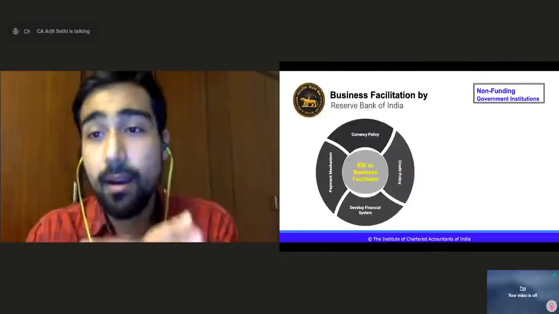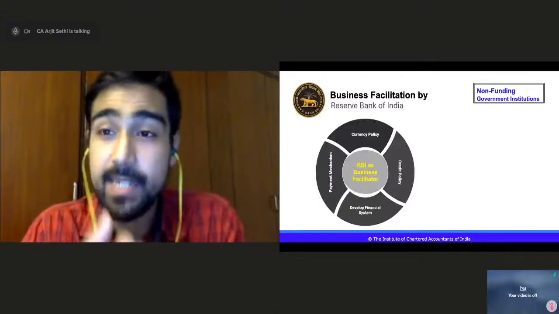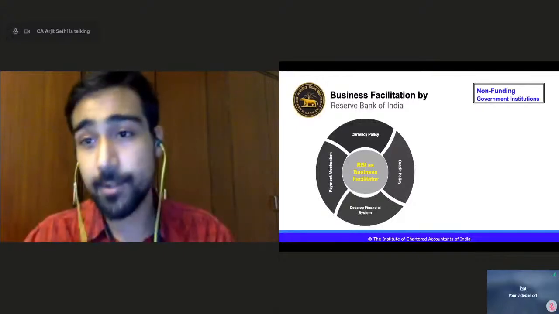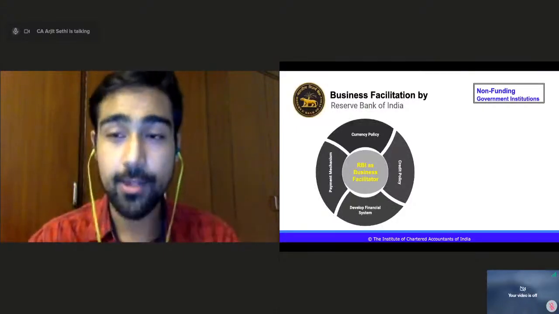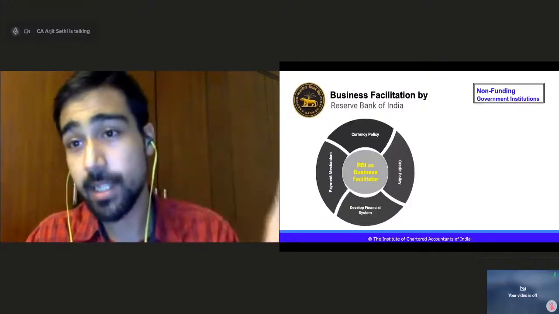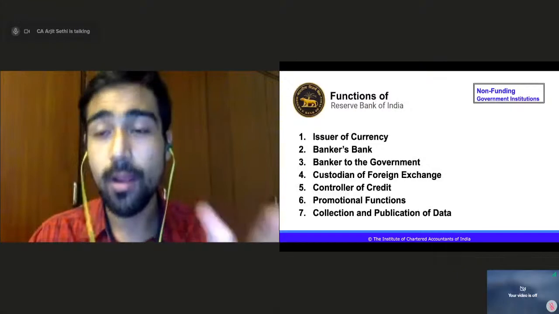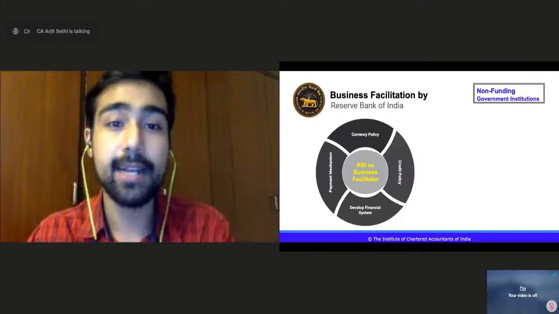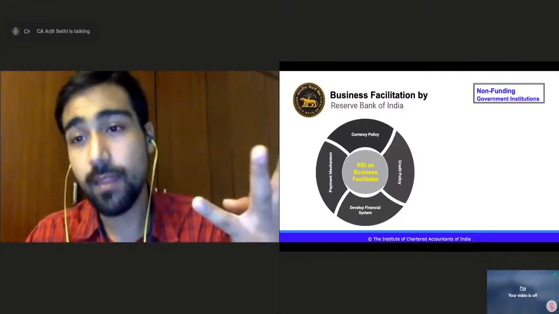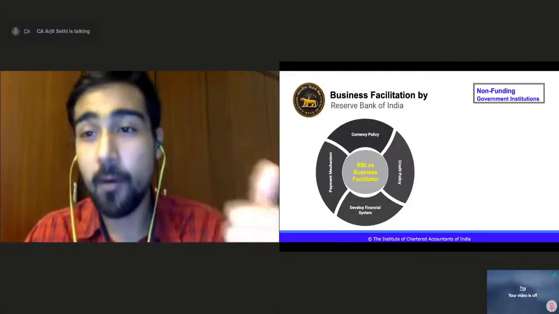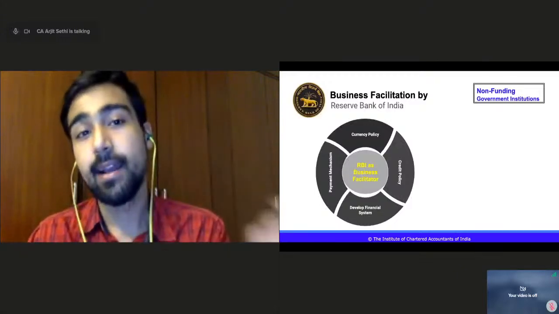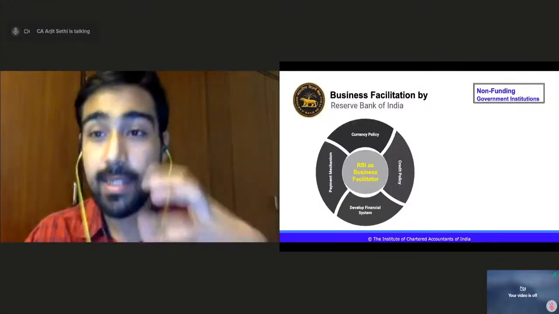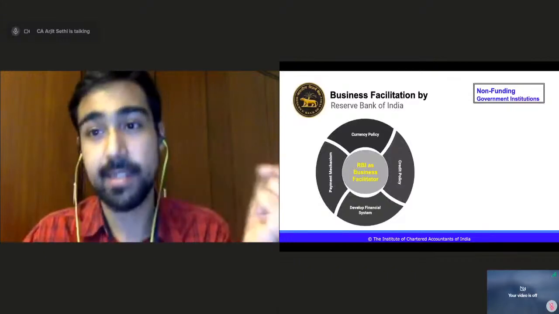Let's move on to the next topic: the business. We understood what the RBI's role is. How does it fulfil its role? It works on its role through the functions that we just saw. These 7 functions are what it does to fulfil its role, right? But how does it facilitate business? There are 4 things through which it facilitates and supports businesses in India. How does it actually affect the businesses, right?